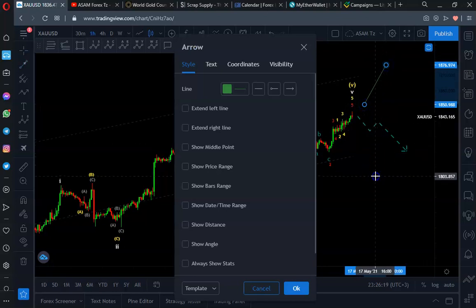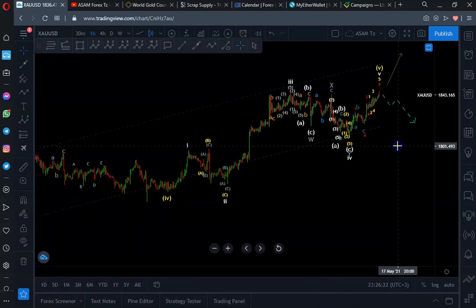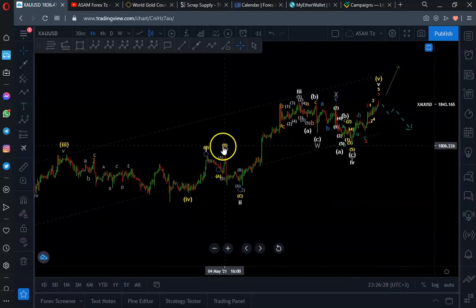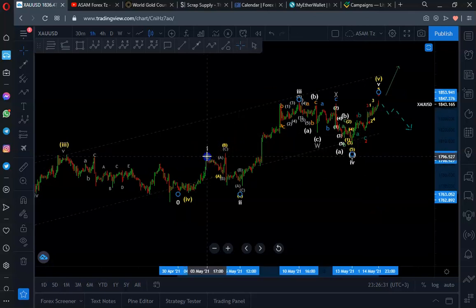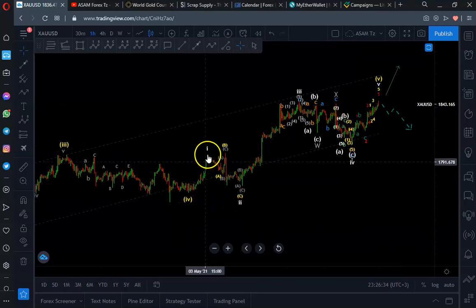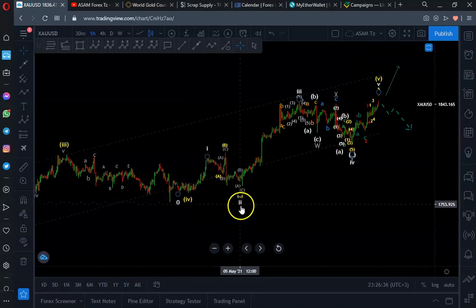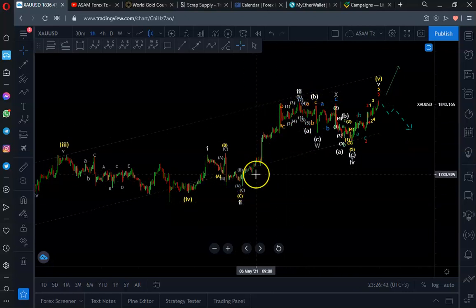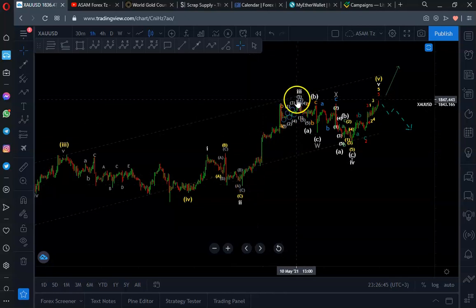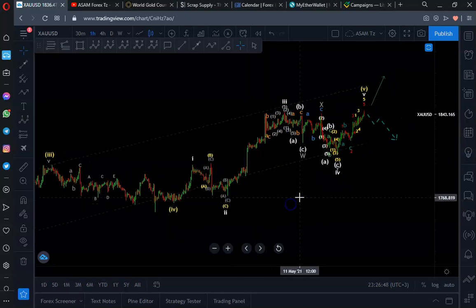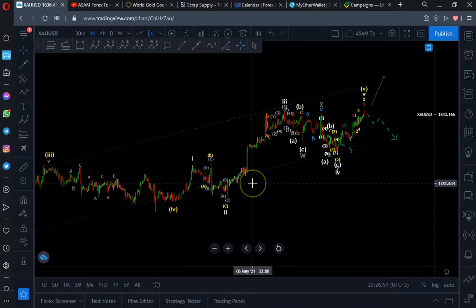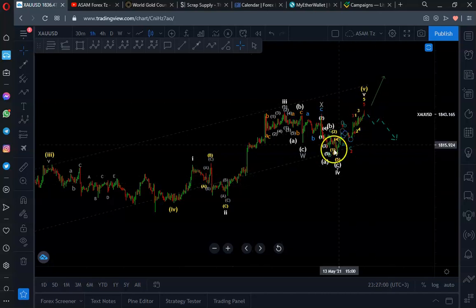Because when we look at the idea of wave ratios or wave equality, you will find that at a certain degree here, in the completion of this fifth wave, we had the first wave move in white color, then we had the second wave move down, and the third was very strong, it was extended. So if the third wave was extended, principally we expect that the price travel of the first wave must have equality with the price travel of the fifth wave.